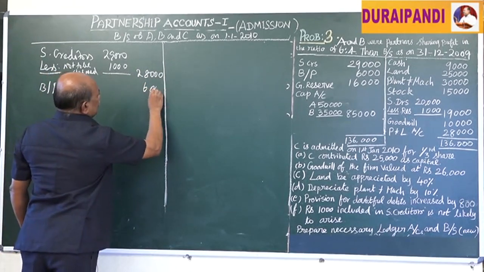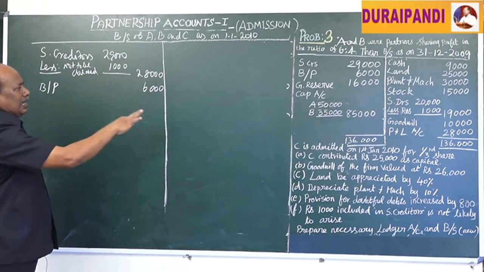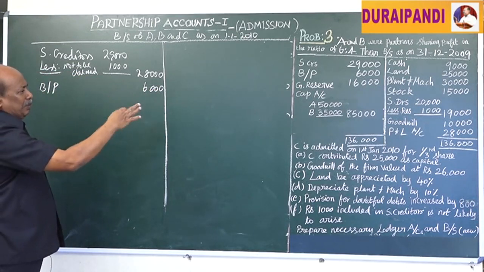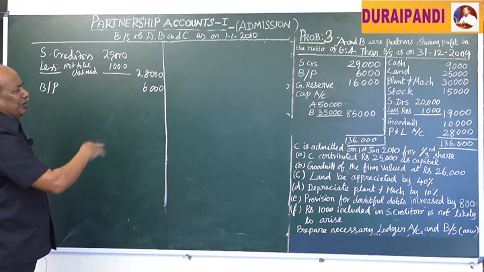Next, bills payable 6,000 rupees. Then general reserve, it is a past accumulation already transferred to old partners' capital credit side. It does not appear in the new balance sheet.